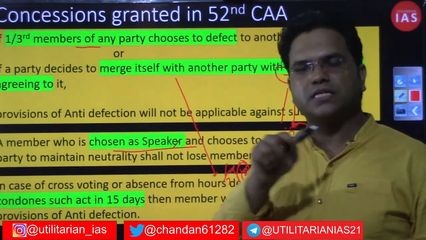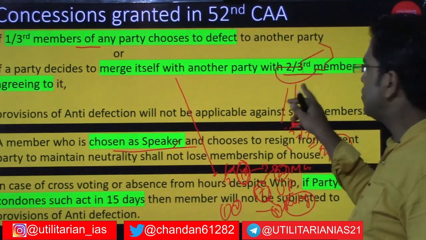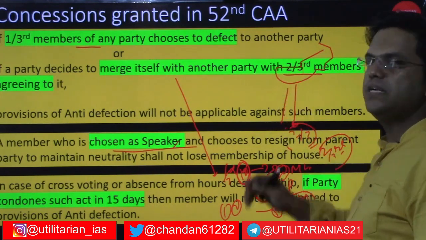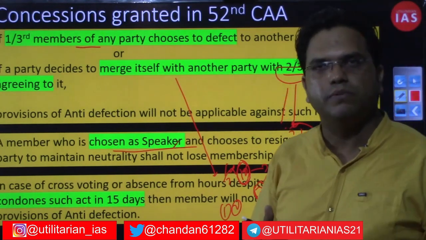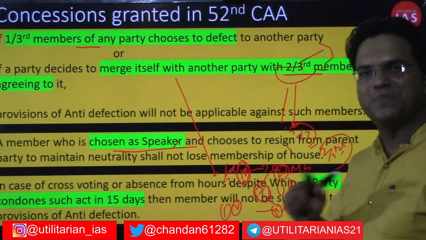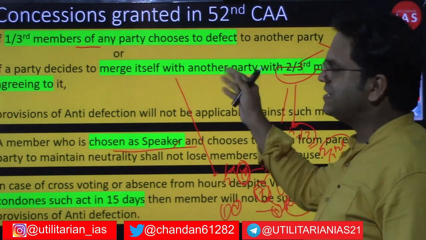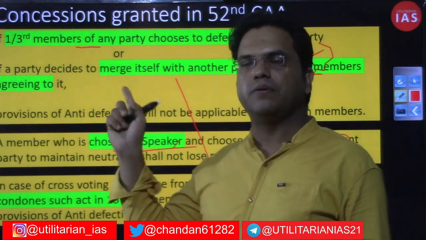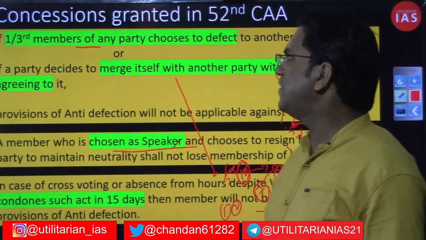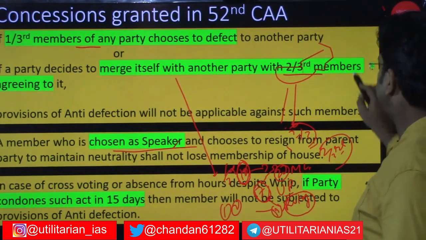Although the other is a larger group, it does not constitute 2/3 of the members. So the smaller group can complain that the decision is not legitimate, and the larger group can be disqualified. So these three concessions have been granted.